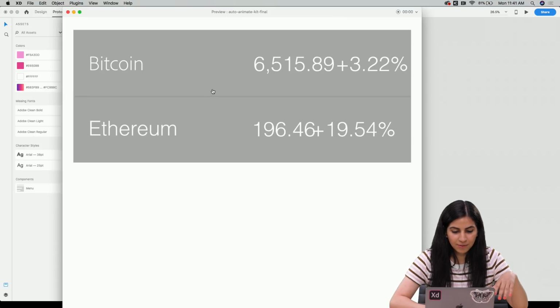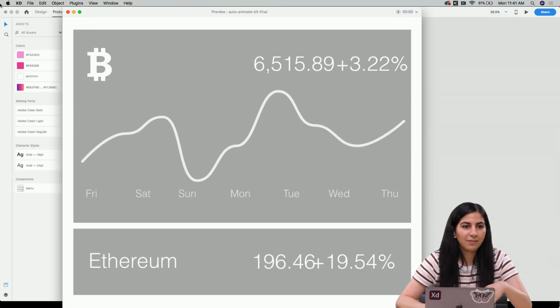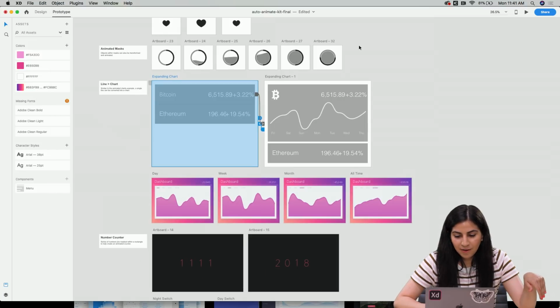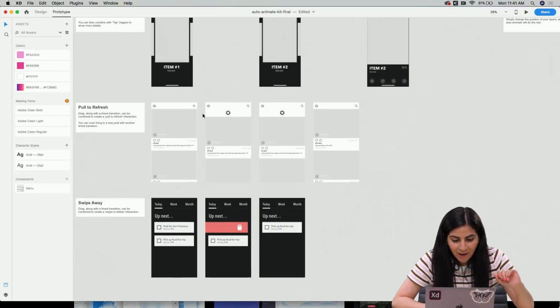Let me show you this one as well. There's a lot of cool things you can do with XD, and this just gives you an overview of that. So I highly recommend it.